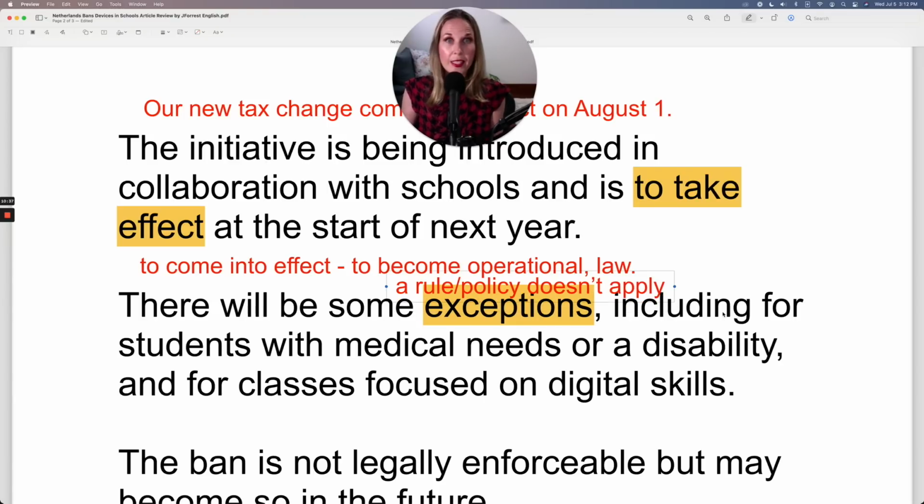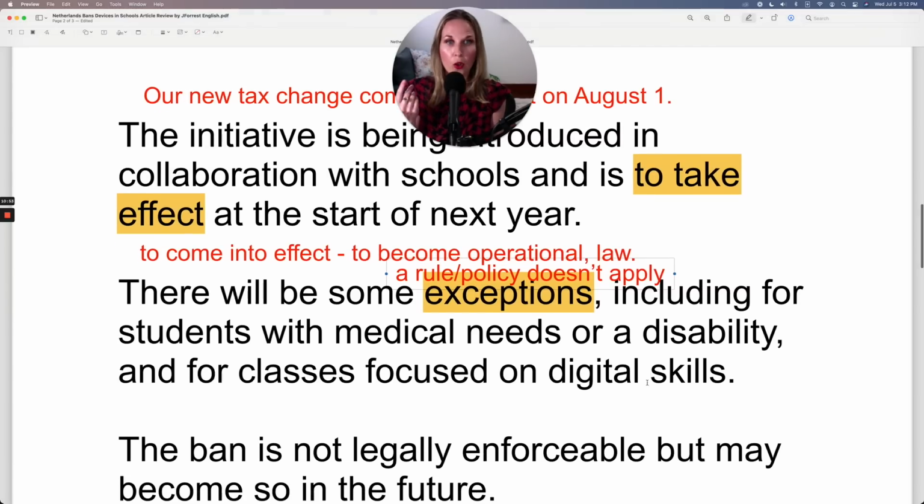So they'll identify the exceptions. There are, including for students with medical needs or a disability. So those are two of the exceptions. And then for classes focused on digital skills. So this could be another one.